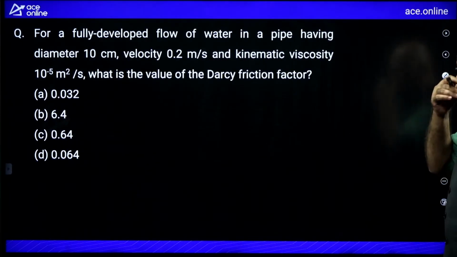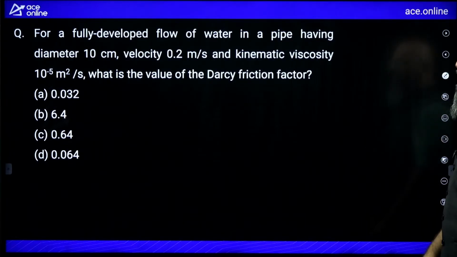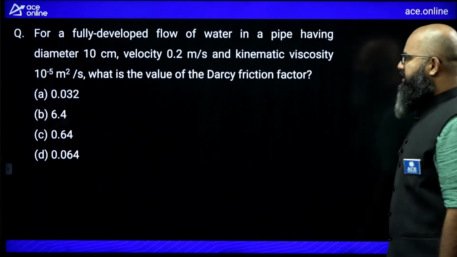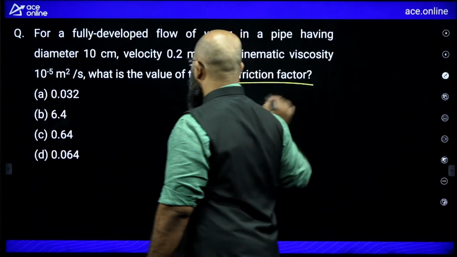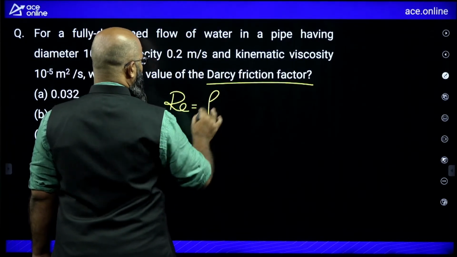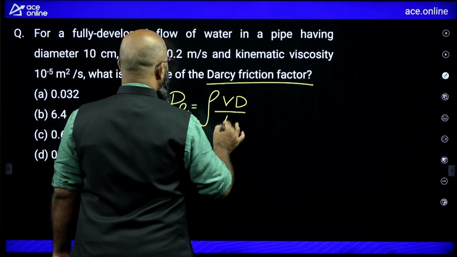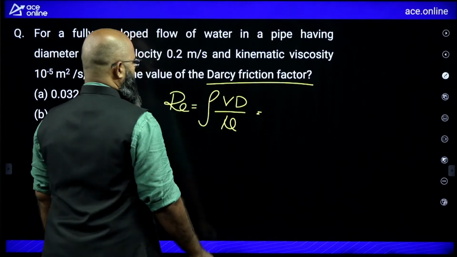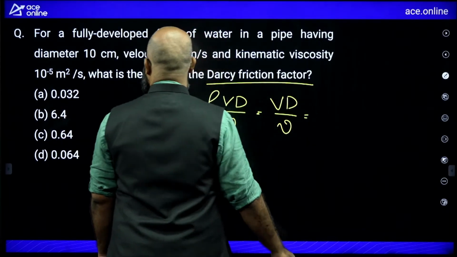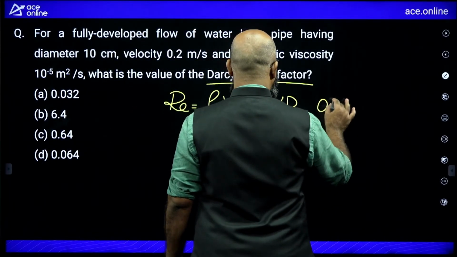Moving further, the question is saying for a fully developed flow of water in a pipe having a diameter so and so, velocity so and so, kinematic viscosity so and so, the value of Darcy friction factor is equal to how much? So Reynolds number is equal to how much? It is equal to rho Vd by mu, or you can say it is equal to Vd by nu. Velocity is given as 0.2.